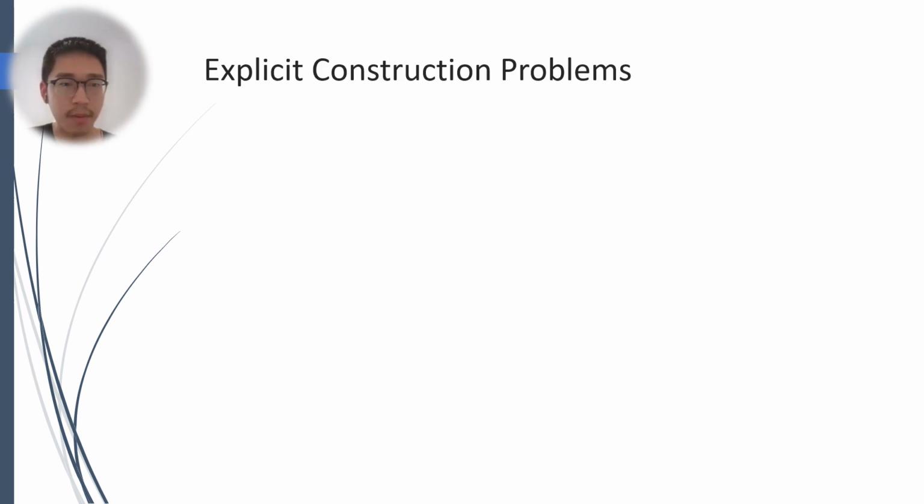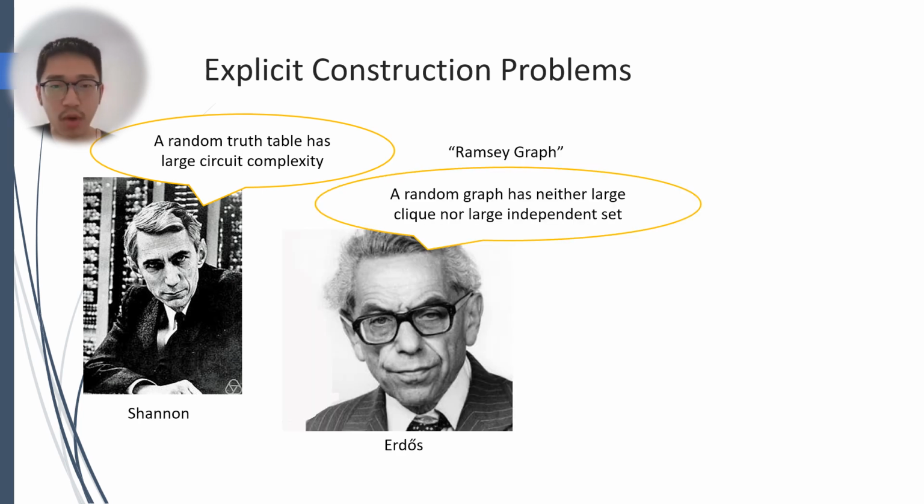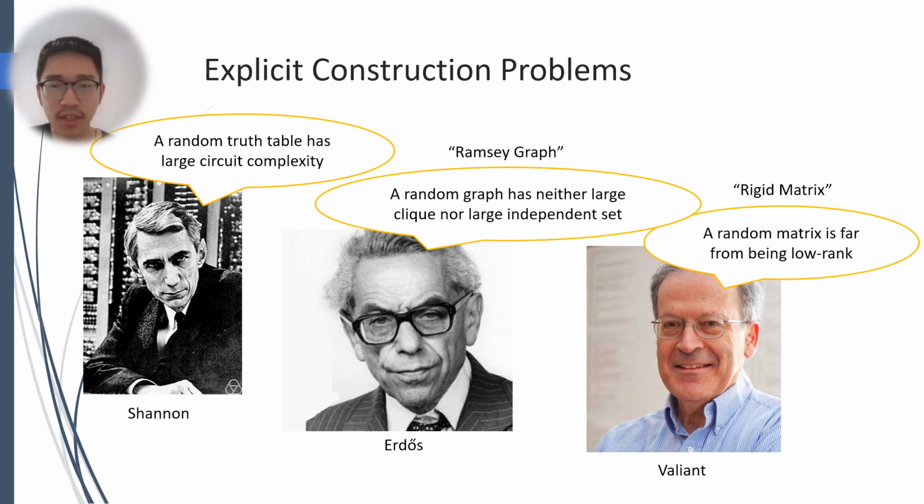Explicit construction problems are very common in theoretical computer science and mathematics in general. For instance, we know since the 1950s that a random truth table has very large circuit complexity. And we know that a random graph is likely to be a Ramsey graph, which means it neither has large cliques nor large independent sets. And a random matrix is likely to be rigid in the sense that it's far from being low rank.